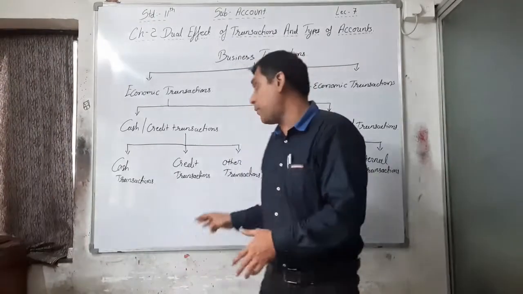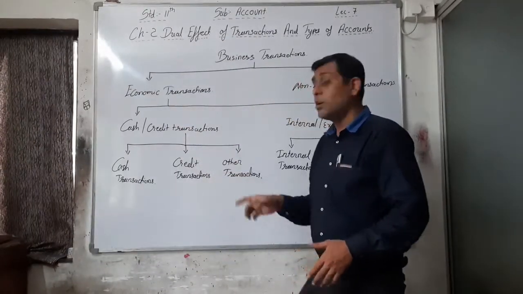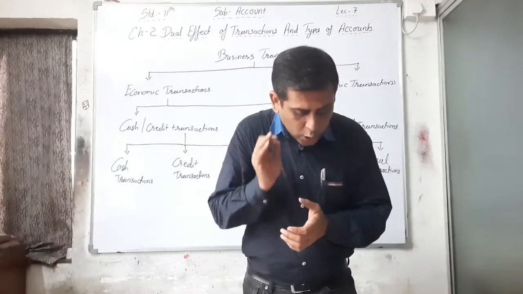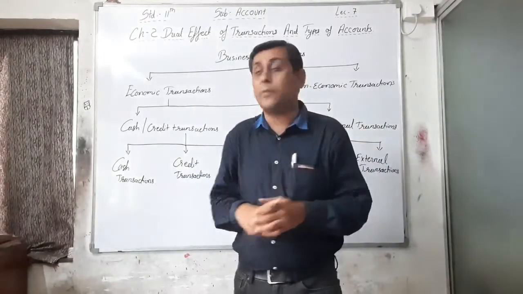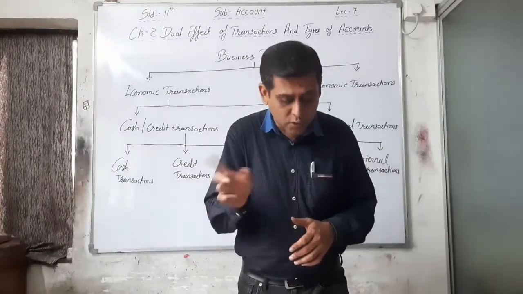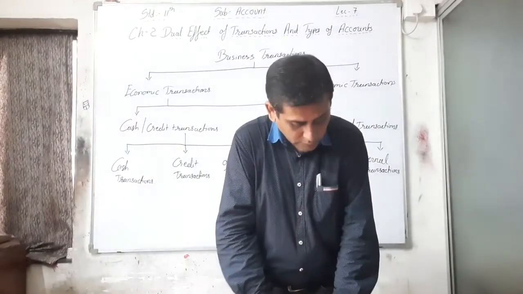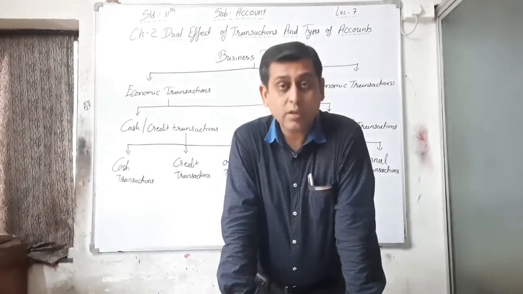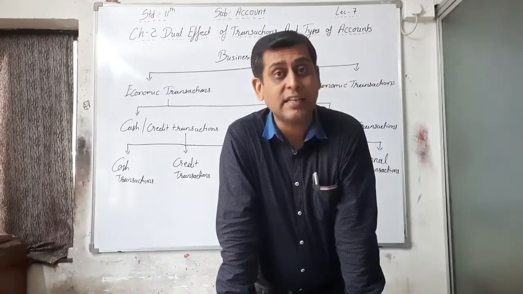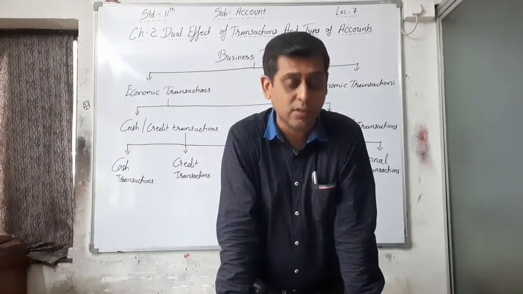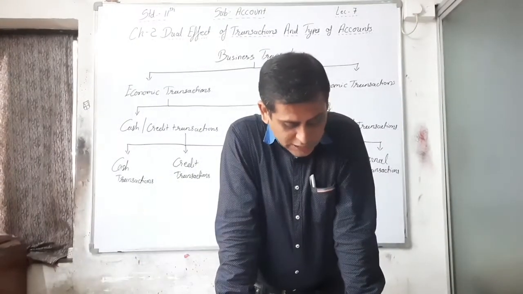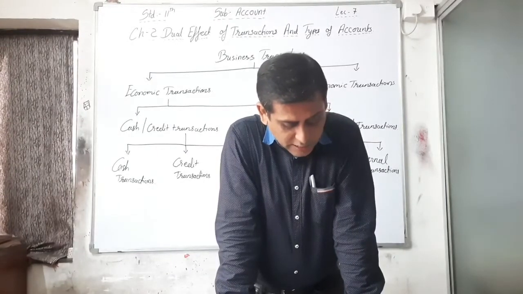Now the third type of cash or credit transactions is other transactions. What is that? The transactions that do not fall into the above mentioned two types, that is, not in cash, not in credit, are called other transactions. Here, special transactions: the transactions not covered under cash or credit transactions are called special transactions, or you can say other transactions. These are neither cash nor credit transactions. These are special transactions. These transactions are recorded in the books.